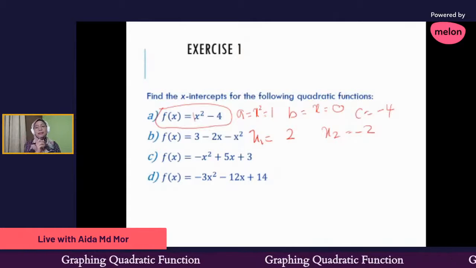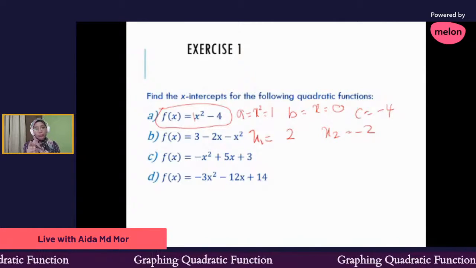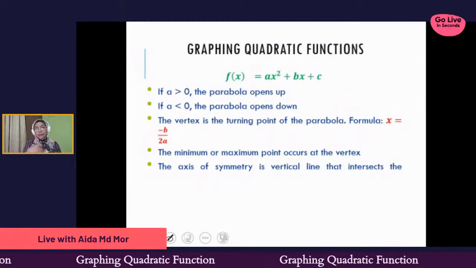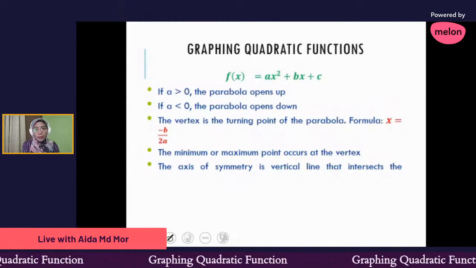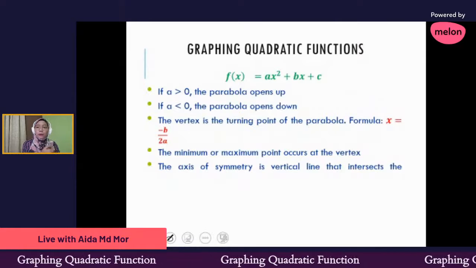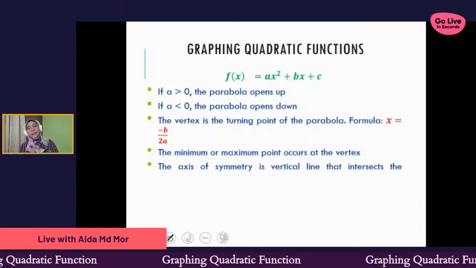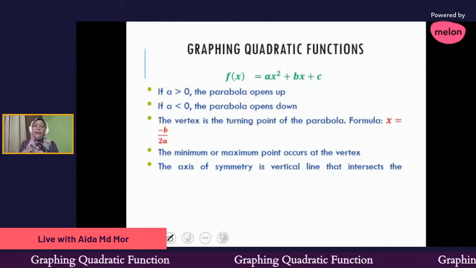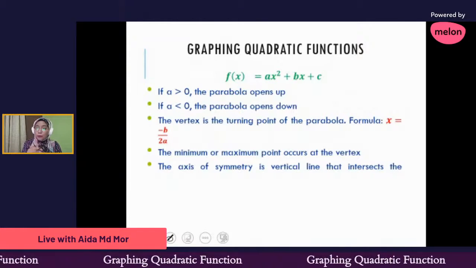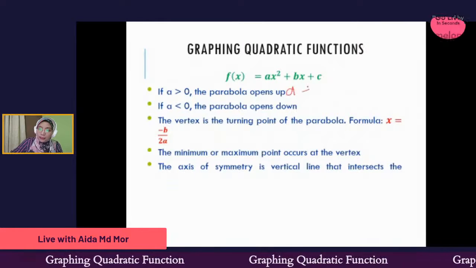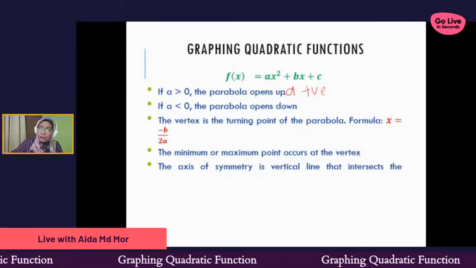Okay, so I have the exercise B, C, and D for you. You can try on your own. Okay, so next we have a few steps for how we're going to draw the graph of a quadratic function. First thing first, what you need to understand is, like Hainah Daddy said, when A is more than 0, meaning that when A is positive, our parabola opens up.